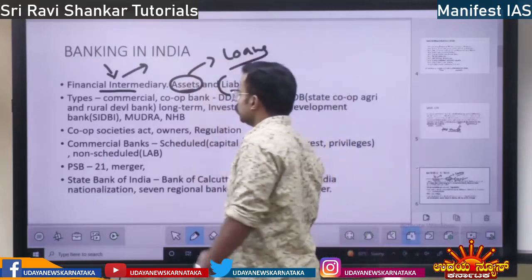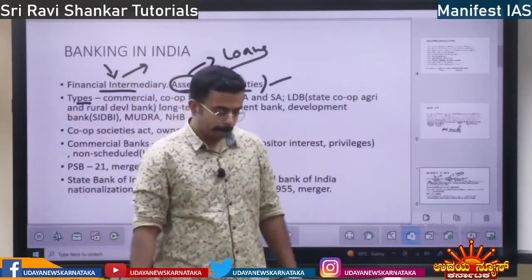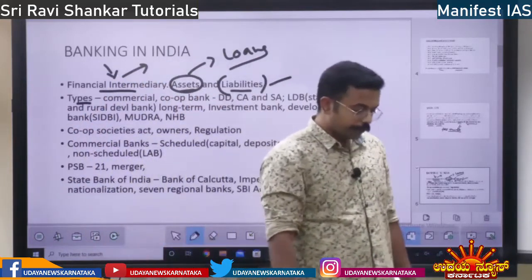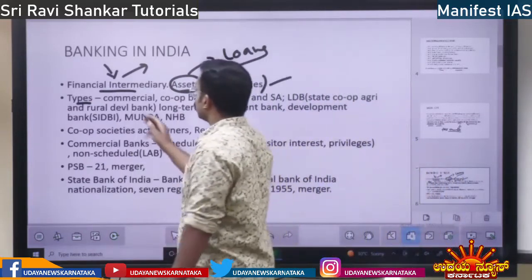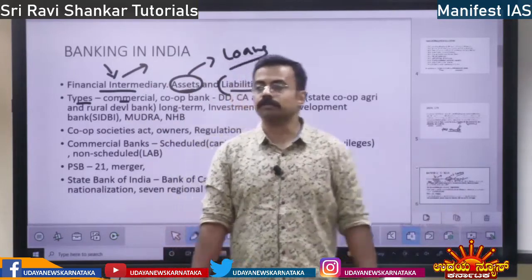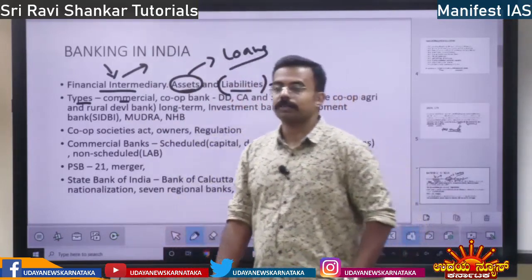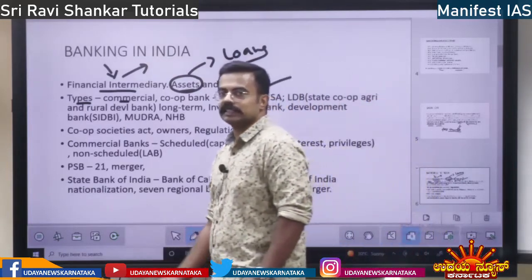This is the concept. So there are many types of banks in India, many types. So the first type is commercial bank. What are the commercial banks? All the banks which you are seeing around. Your State Bank of India, ICICI, HDFC.